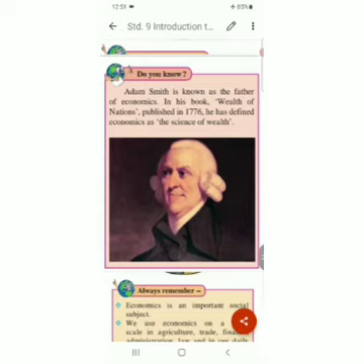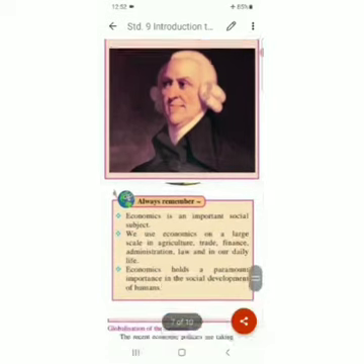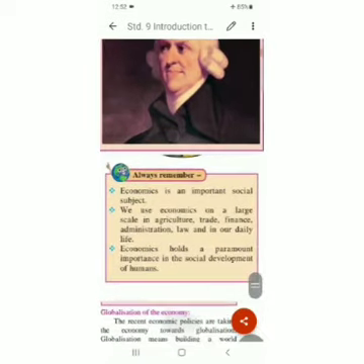So who is the father of economics? Adam Smith. In which year did he publish? 1776. And what is the name of his book? Wealth of Nations. And he has defined economics as the science of wealth. Who has defined economics as the science of wealth? Adam Smith.